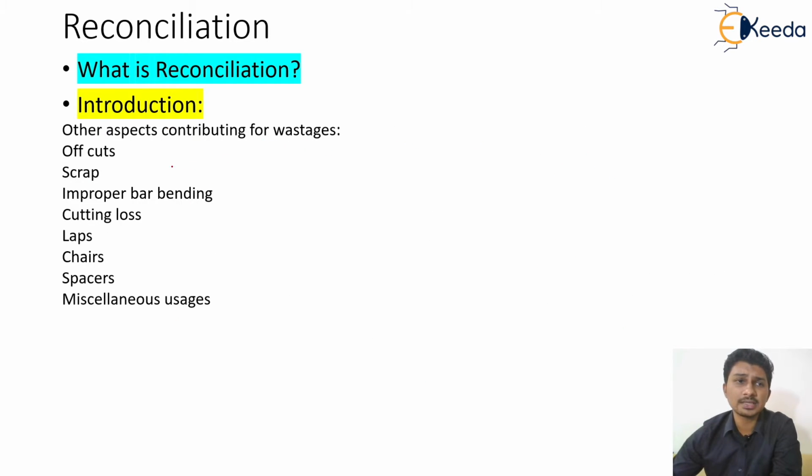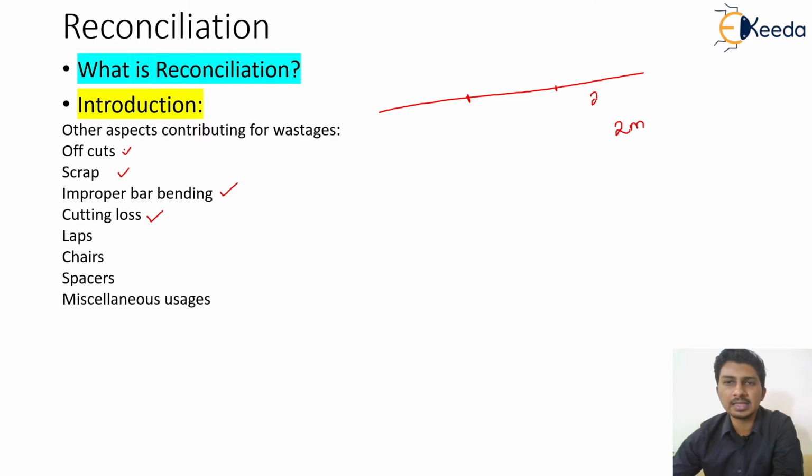What are the other examples? In the case of steel, there are cut-offs, then scrap, then if the bar bending is not proper, a cutting loss is incurred in the cutting. As we have already discussed, the bar is 12 mm, the standard length of a bar is 12 meter, out of which I'm going to cut it into the defined pieces. If I have a leftover piece whose length is 2 meter or more, I can use it somewhere. If its length is less than 2 meter, it's of no use to me, it has to be thrown into the scrap.